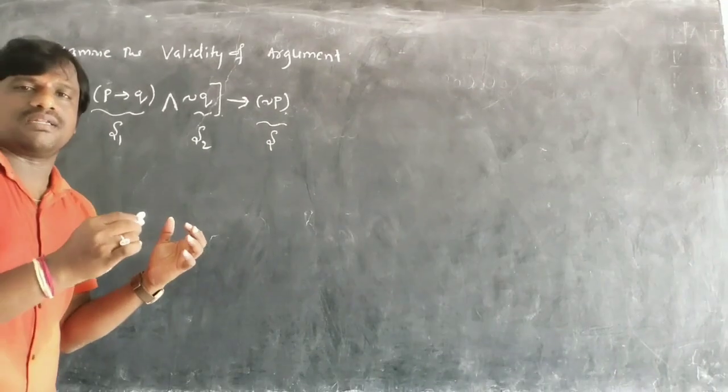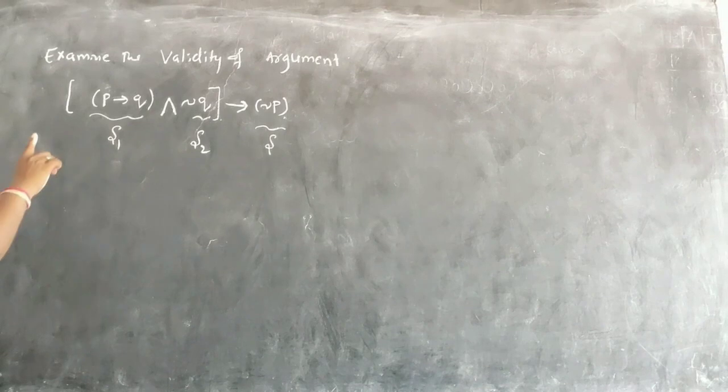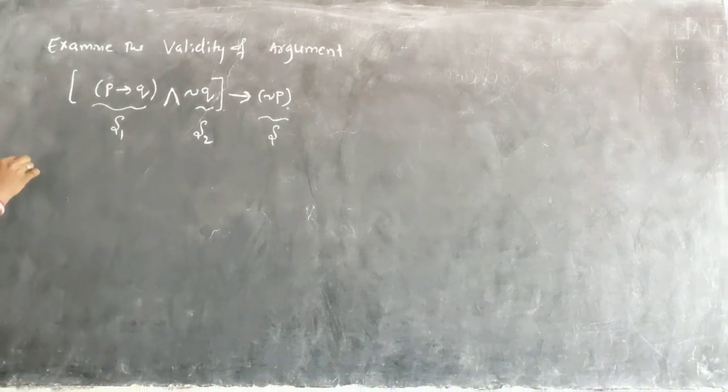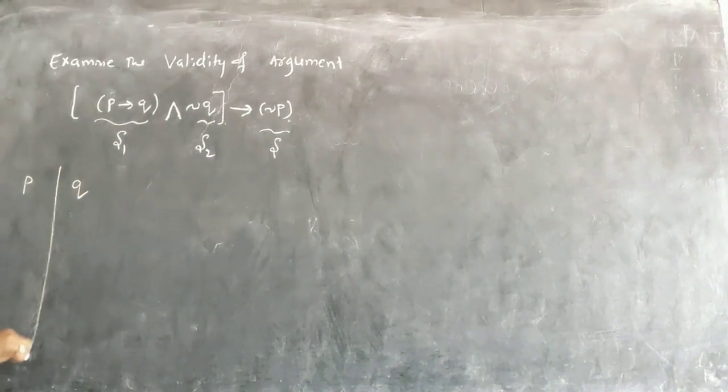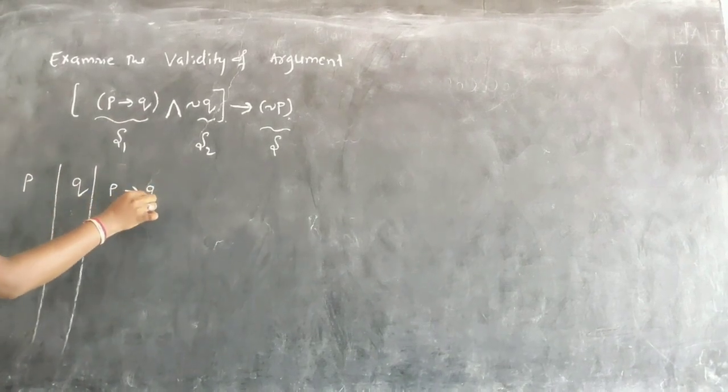Let us examine whether these are valid or not. How many statements are there? 2 statements, P and Q. Then I write P implies Q, that is S1.